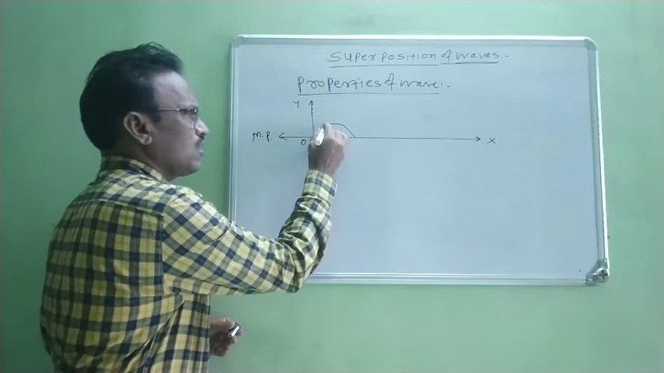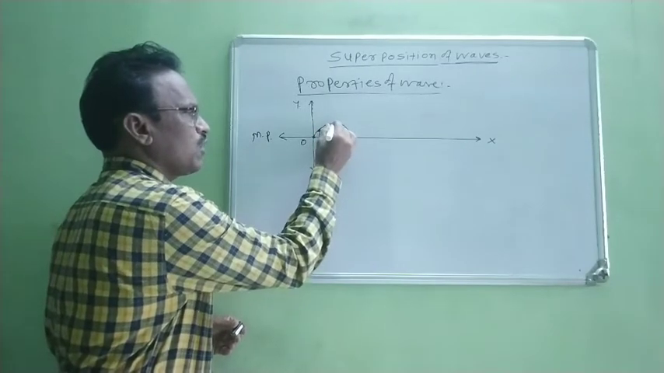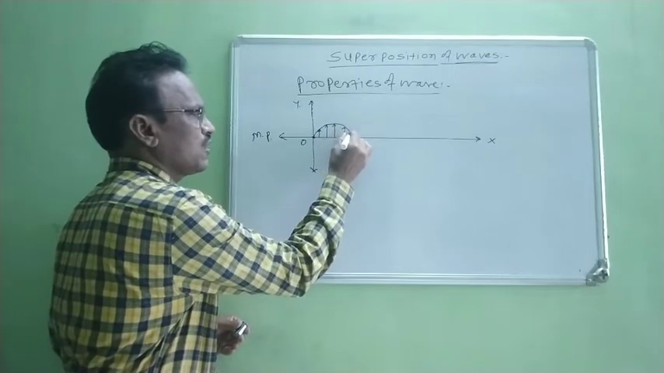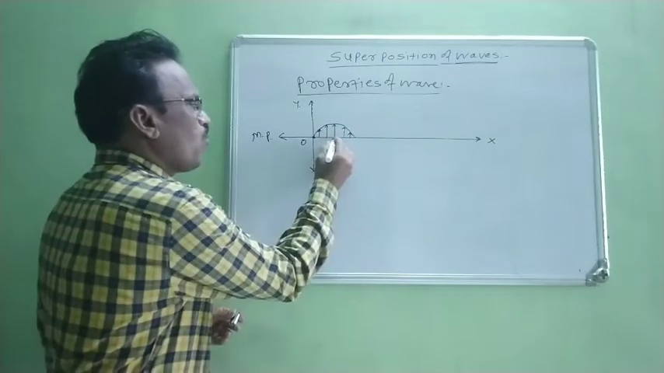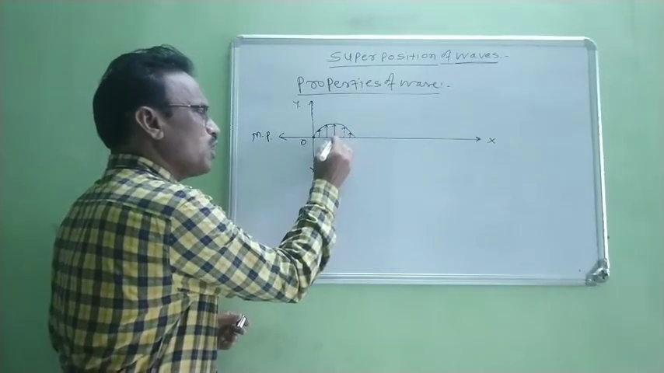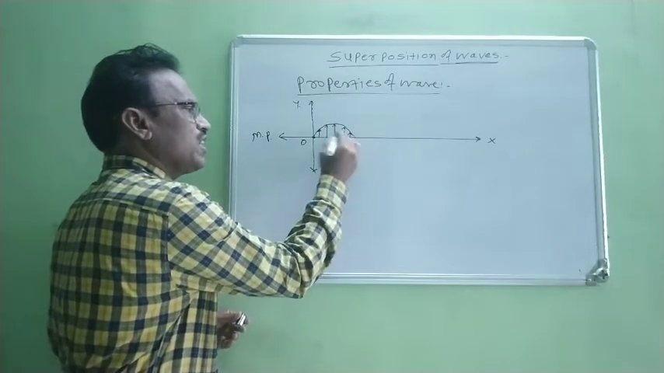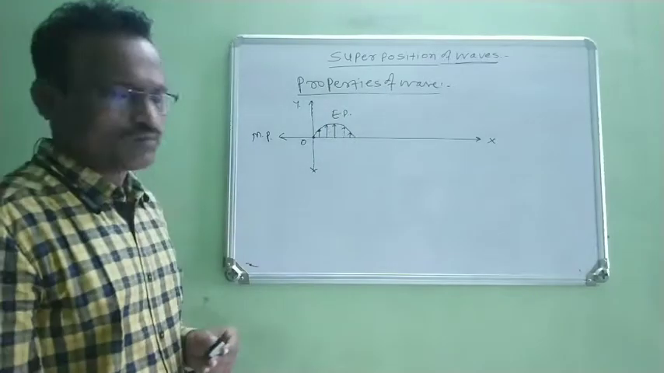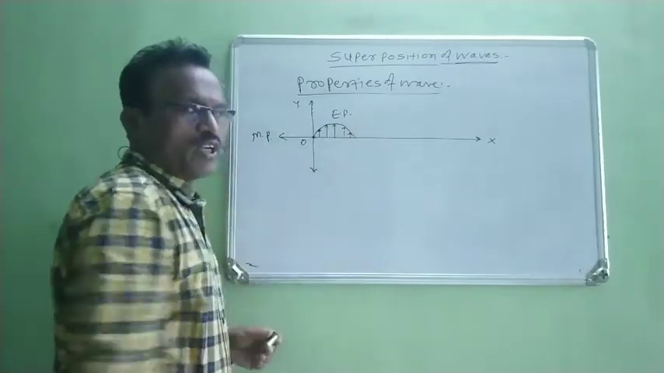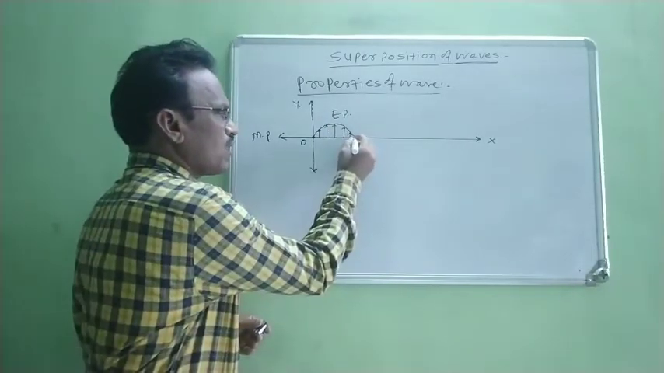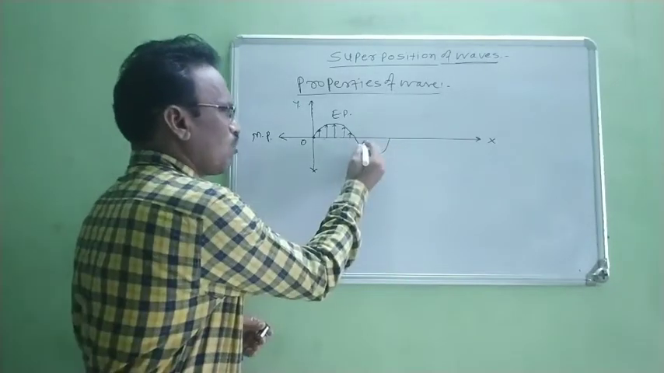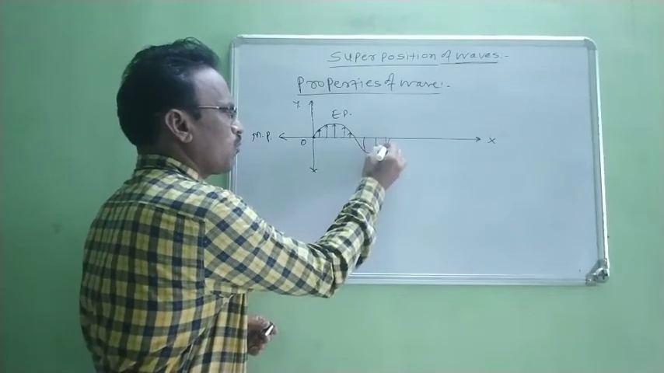When this particle starts vibrating, the particle displaces from its mean position in this direction. Again it displaces in this direction, and again in this direction. Now, when it displaces from its mean position, at that time, again it returns back. Suppose this is the extreme position of that particle. Now it returns back to its mean position, and again it displaces in downward direction and returns back to its mean position. Now this is the displacement of that particle.